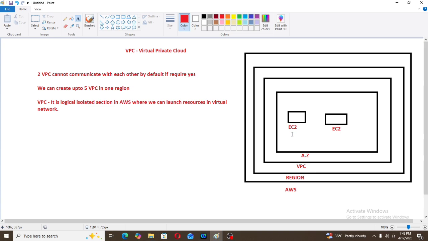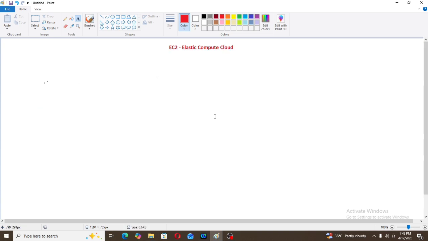Guys, before moving to our topic, let me clear one important strategy: we are going through each service in detail, which will help us to clear the interviews. We will go with concepts first, then we will see practicals and project. Why are we going through concepts first? Because in interviews they will ask more questions on concepts only. If our concepts are clear, then we can easily deploy our project and do practicals on that.